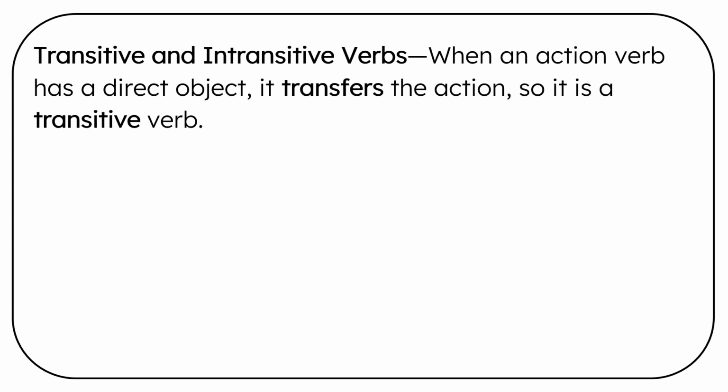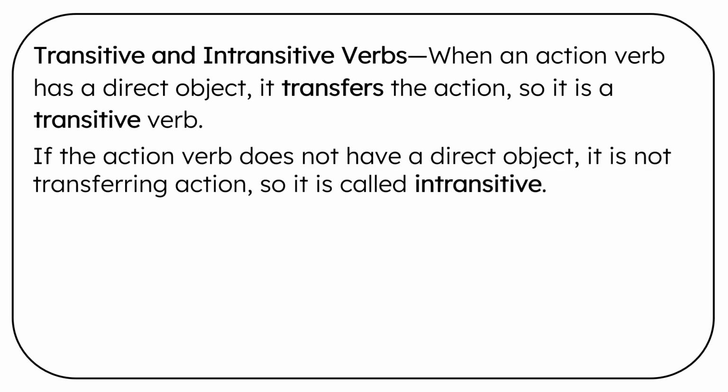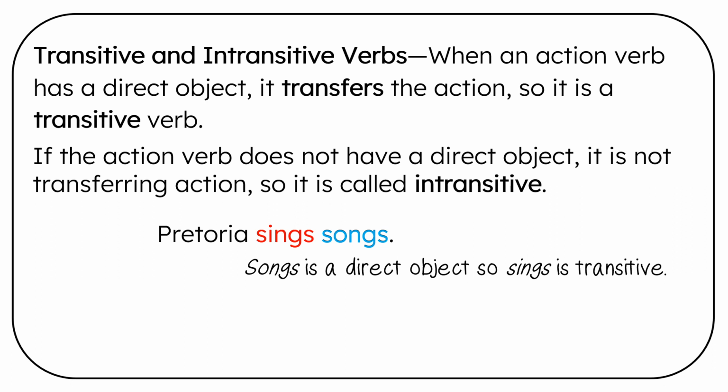Transitive and intransitive verbs. When an action verb has a direct object, it transfers the action, so it is a transitive verb. If the action verb does not have a direct object, it is not transferring action, so it is called intransitive. Pretoria sings songs. Sings is the verb. Sings what? Songs. It's transferring the action. Songs is a direct object, so sings is transitive.